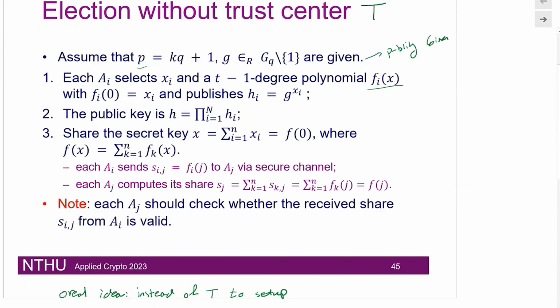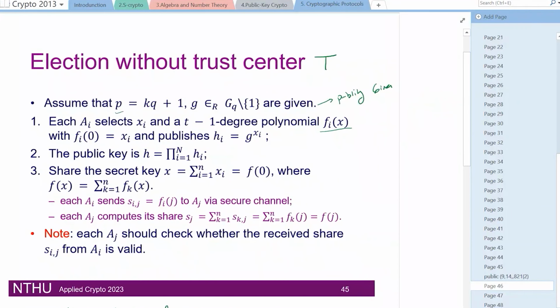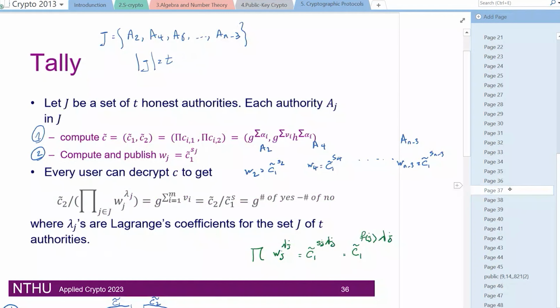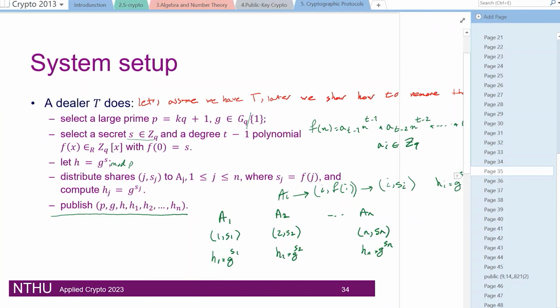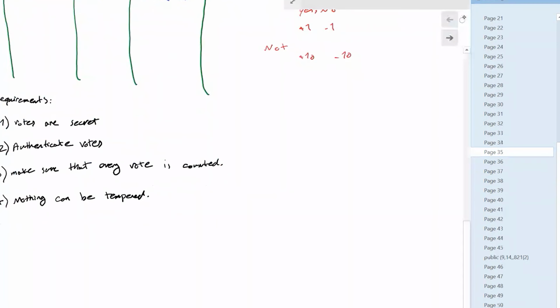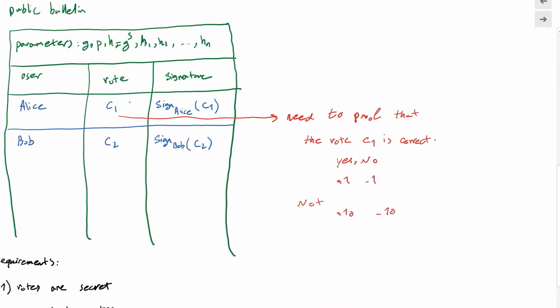So if you go back to the requirements that we had in the beginning of the setup, you see that now that everyone votes, we don't use a signature, but we actually use a better idea. We use a proof that indeed this vote is correct. And nobody can just change the votes, because we have a proof and that wouldn't match.